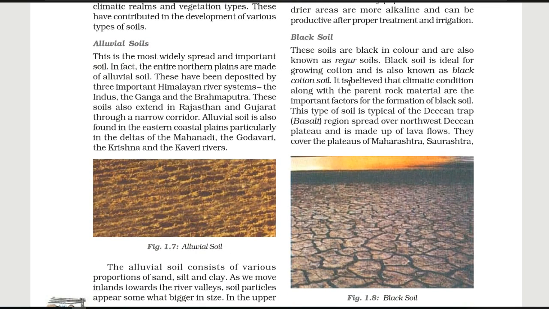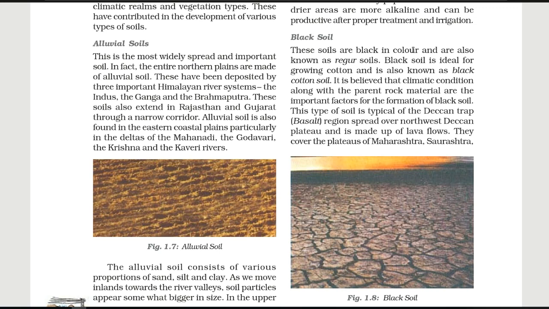Next we have the black soil. The name is telling us, of course, that in the paper you are going to write this answer in points. The first point is that these soils are black in nature. The color of this soil is black, and it is also known as regur soil. Sometimes it is asked to write down the characteristics of regur soil, or that this soil is useful for growing cotton. All these answers you are going to get here.